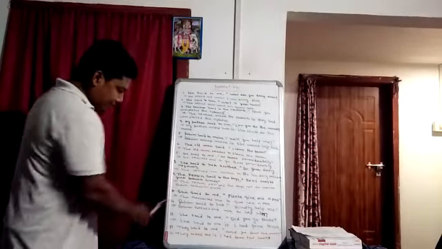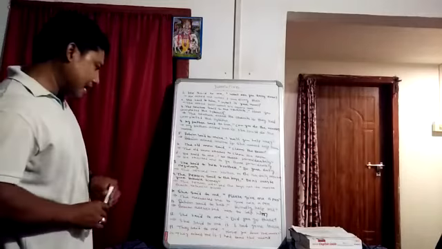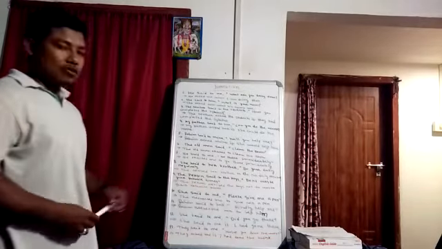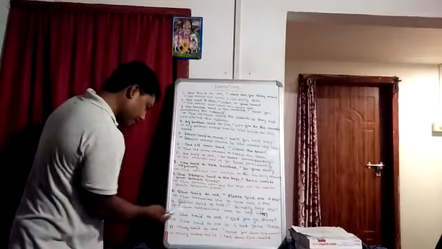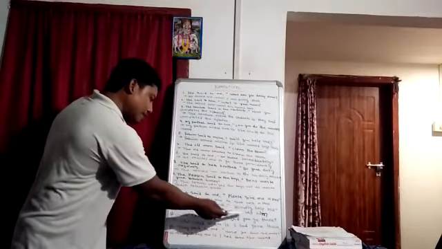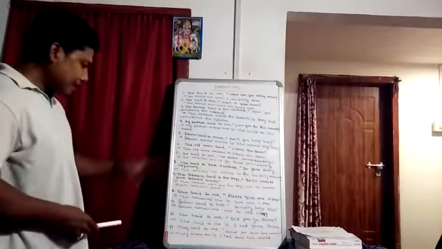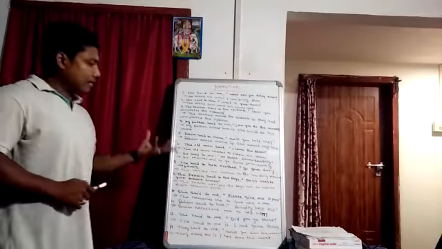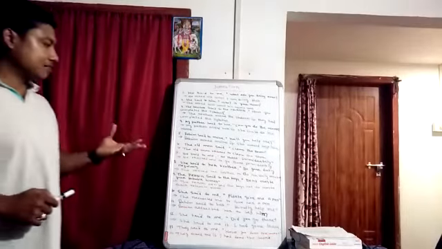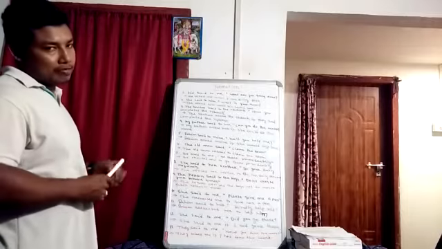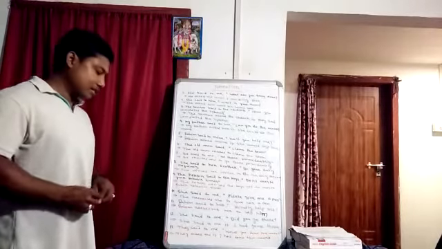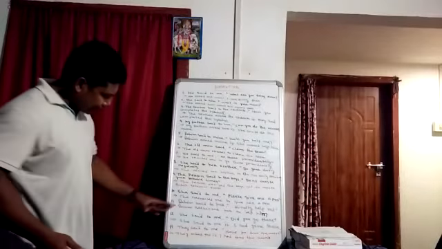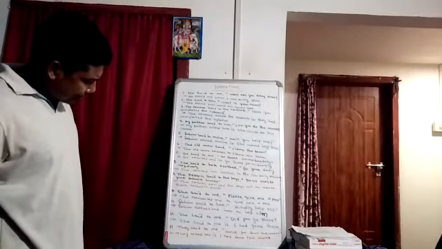This is the answer. Next one: Rahim said to her, kindly help me. This is another imperative sentence from the request part. So what is the answer? Rahim requested her to help him. These are the examples of imperative sentences. Here we get an imperative sentence from order, from advice, and from request. And for the last two examples, I have given two interrogative sentences.